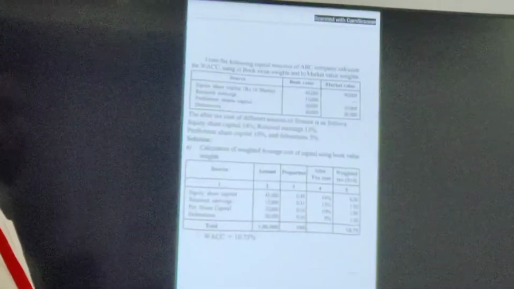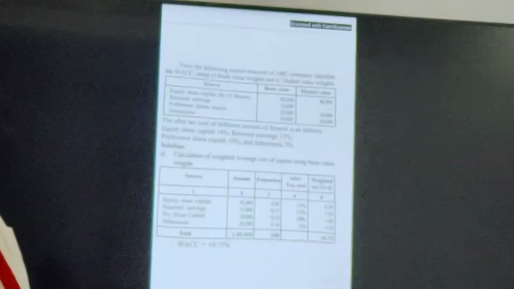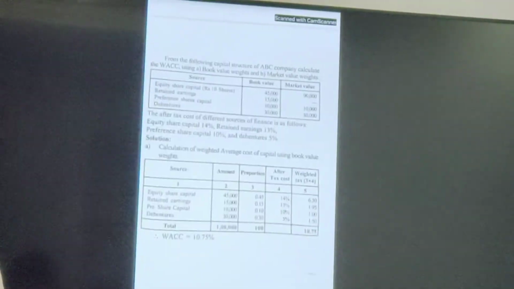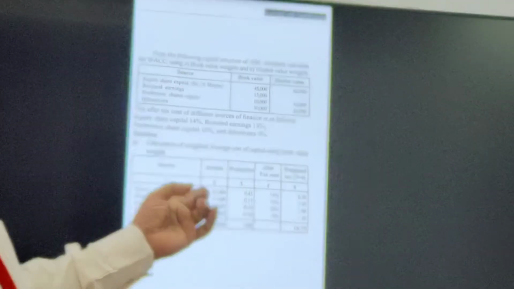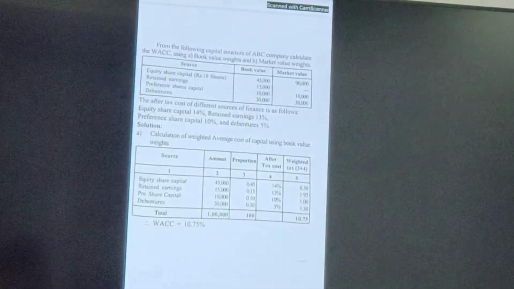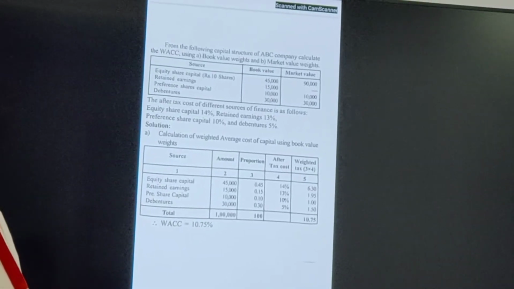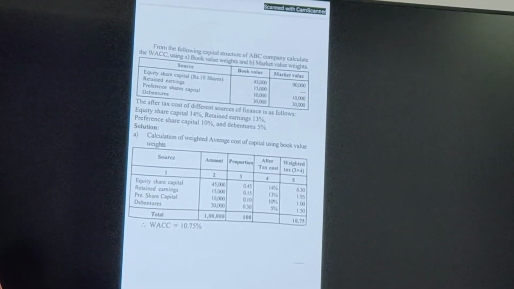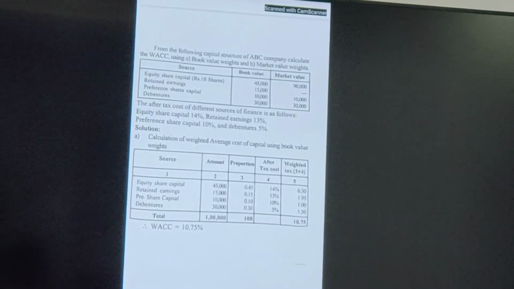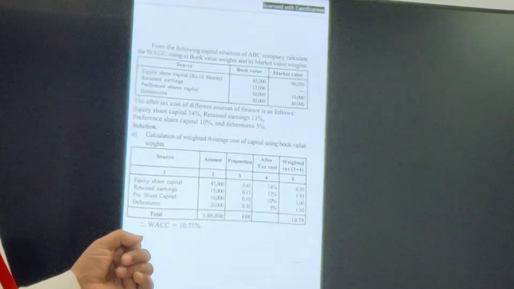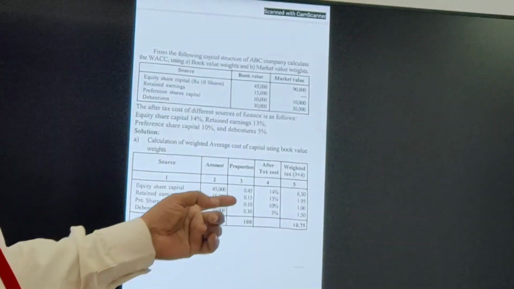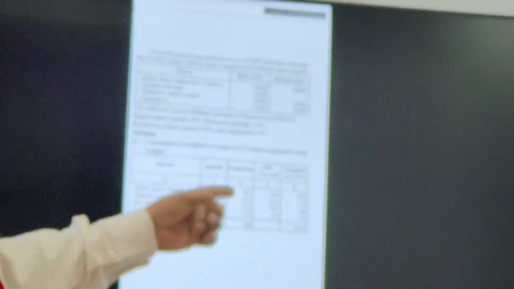Now first, equity share capital we will take. Here book value is given as 45,000. Directly we can write 45,000 in the amount column. The proportion is 0.45, because here 45,000 is there. So we write 0.45 in proportion.